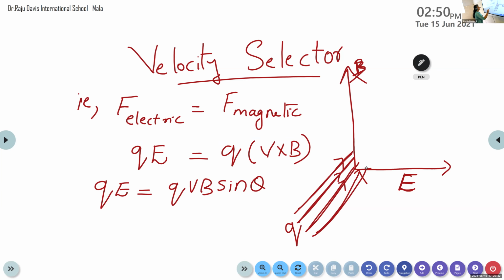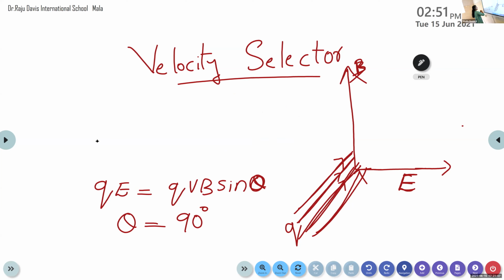So the angle theta between them is equal to 90 degrees. It is entering in this way, in a mutually perpendicular direction. Here the velocity of the charged particle, magnetic field and also the electric field are mutually perpendicular. Here the angle between the velocity and the magnetic field, theta, is equal to 90 degrees.